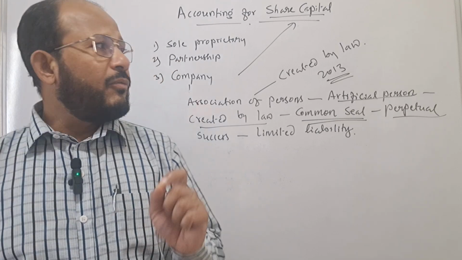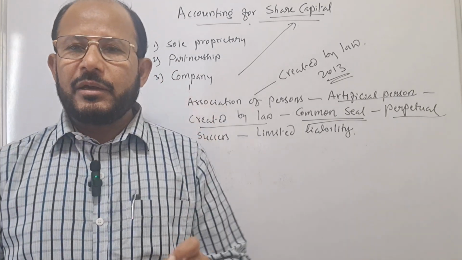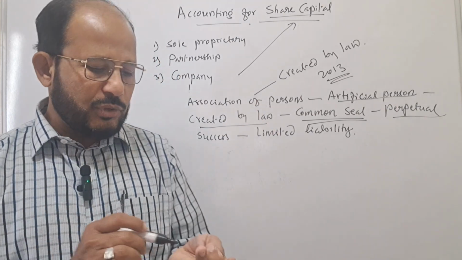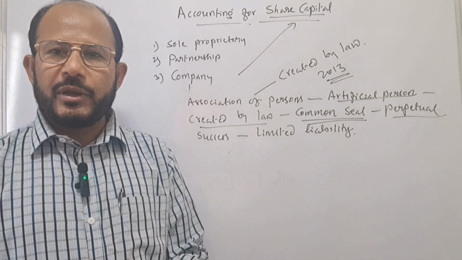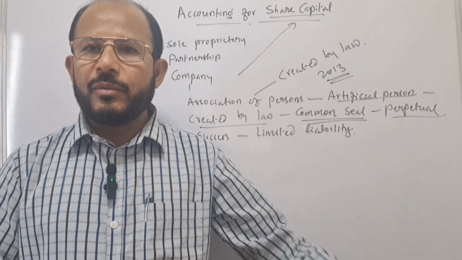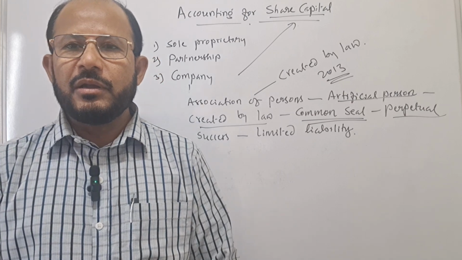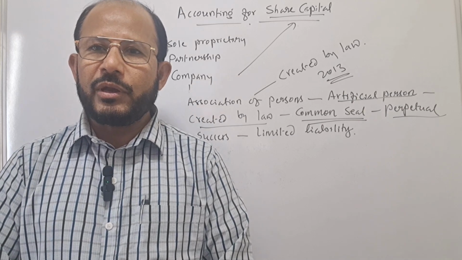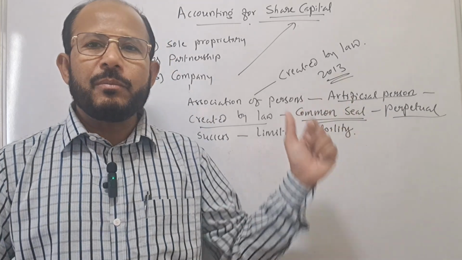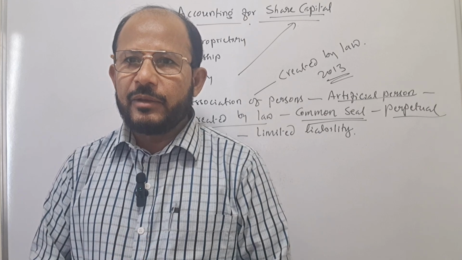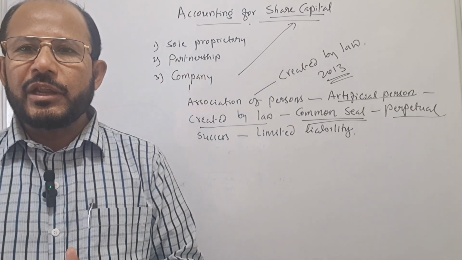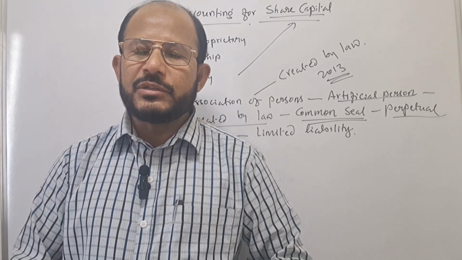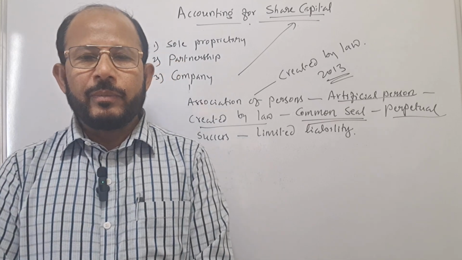I told you, when that particular proprietor dies or becomes insane or insolvent, the business comes to an end. But in case of a company, if any member dies, becomes insolvent, or becomes mad, under such circumstances the company is not going to close. That is why, as per the Companies Act of 2013, the business of the company will be continued irrespective of the death, lunacy, retirement, or insolvency of any members of the company.